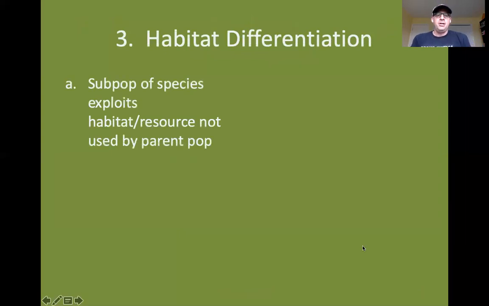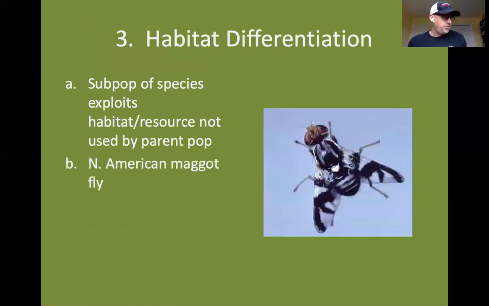All right, another way that sympatric speciation can occur is when we have what's called habitat differentiation. So when a subpopulation of a particular species exploits a habitat or resource not being used by the parent population. The North American maggot fly is an example of this. The parent population of the North American maggot fly lived in hawthorn trees. Some individuals from those hawthorn trees ended up colonizing nearby apple trees.